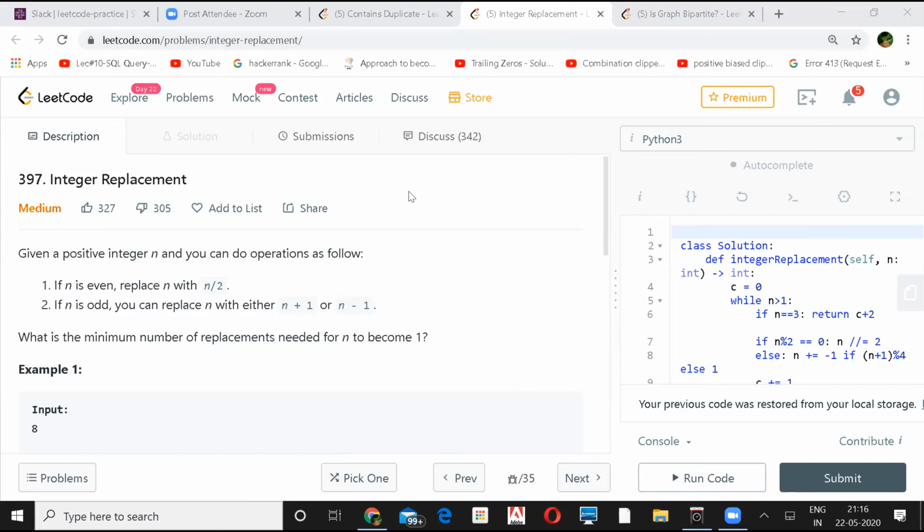What I implemented looks to me like a bit manipulation problem, and that makes it more optimal. DP also works because we have choices, like whether to go with n by 2 or n plus 1 or n minus 1, and we can get the solution. But that's not the tricky part because n by 2, n plus 1, n minus 1 is straightforward logic here. I believe that's not the intent to check here.